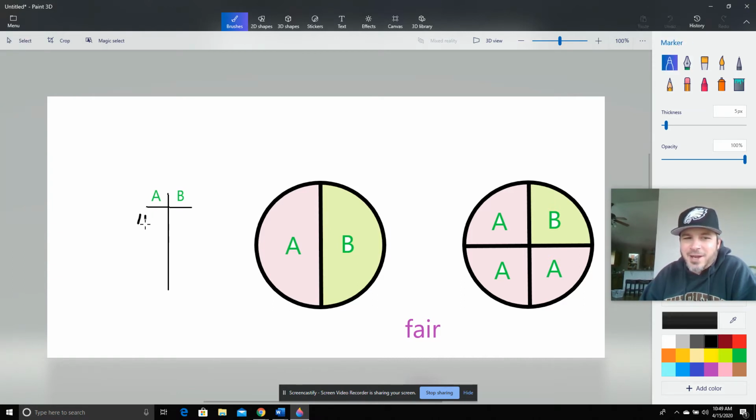The second time I get an A. The third time a B. Fourth time A. Fifth time B. Sixth time A. Seventh time A. Ninth time A. 10th time B. Okay, so if we were just to do this little experiment, this is called empirical probability, where we say, okay, we can find the probability now.